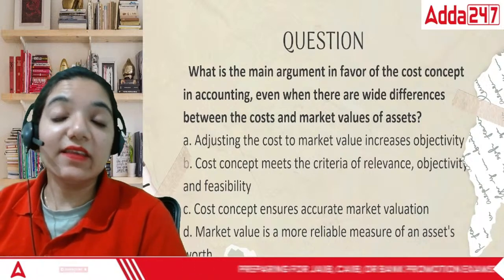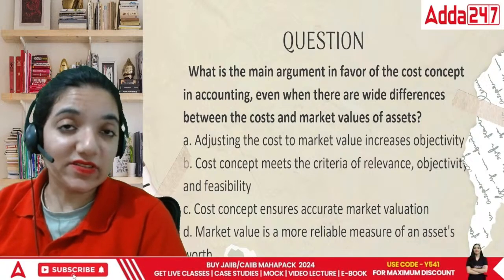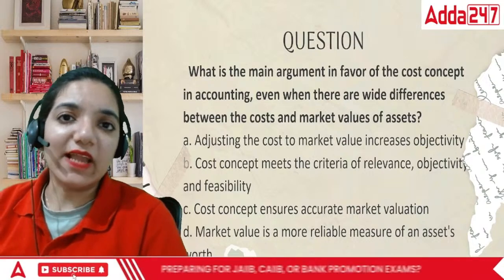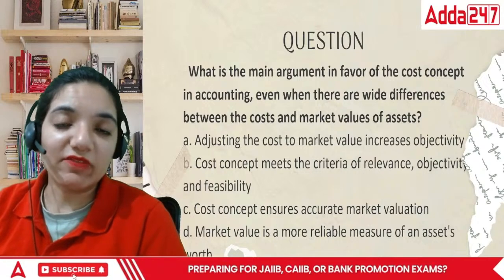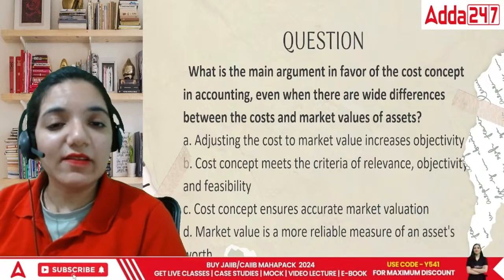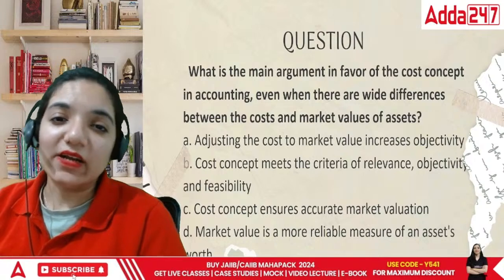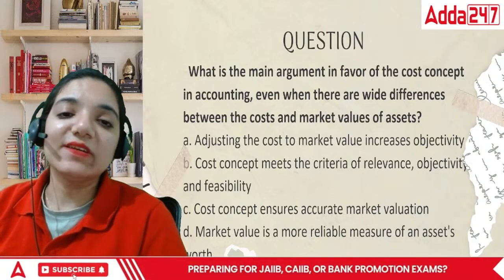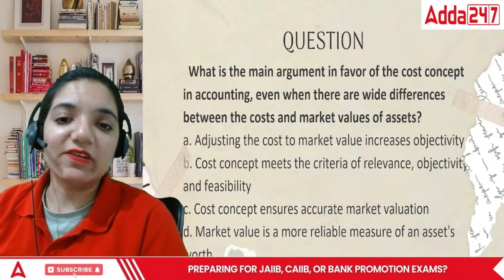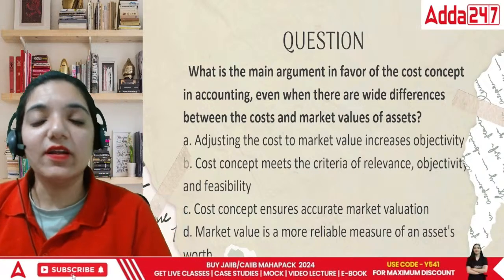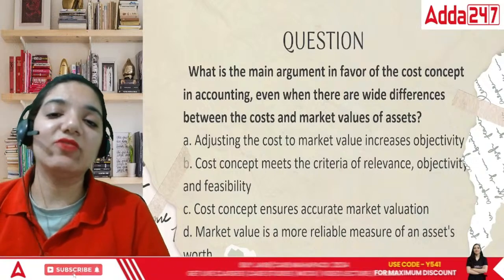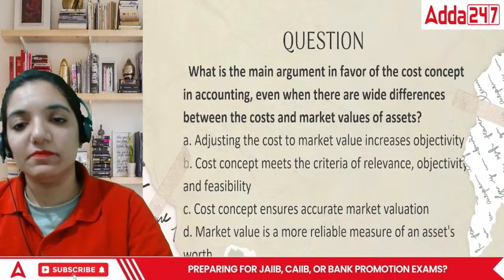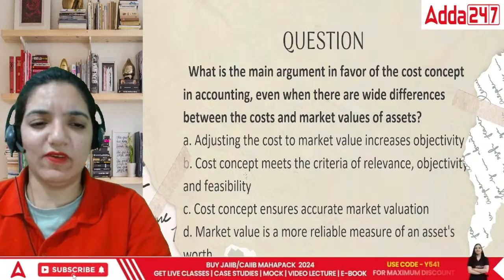Why do we record things at the cost while the things definitely change? I bought the particular land in 1980 for 4,000 or 5,000 merely. Why are we still recording the things at that price? Adjusting the cost to market value increases objectivity? Cost concept meets the criteria of relevance, objectivity, and feasibility? Or cost concept ensures accurate market valuation, or market value is a more reliable measure of an asset's net worth?